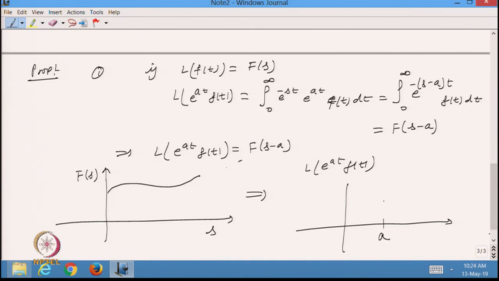So this is my f s minus a and this is my f s. Other things will be the same, it is just shifting the scale to the right hand side.